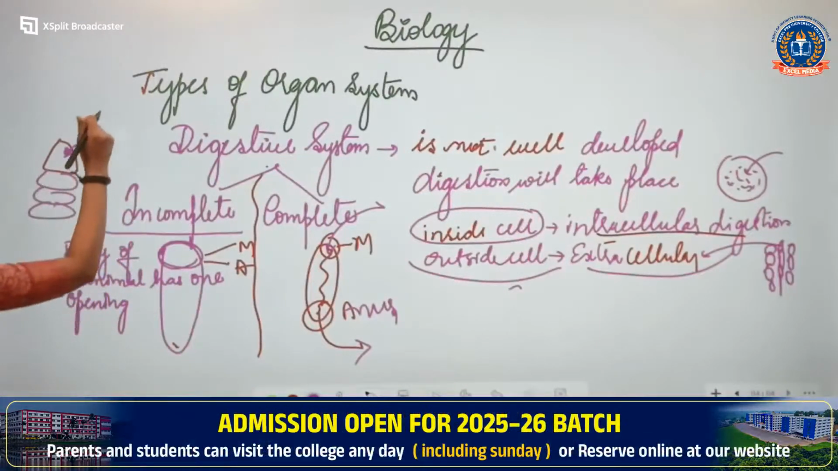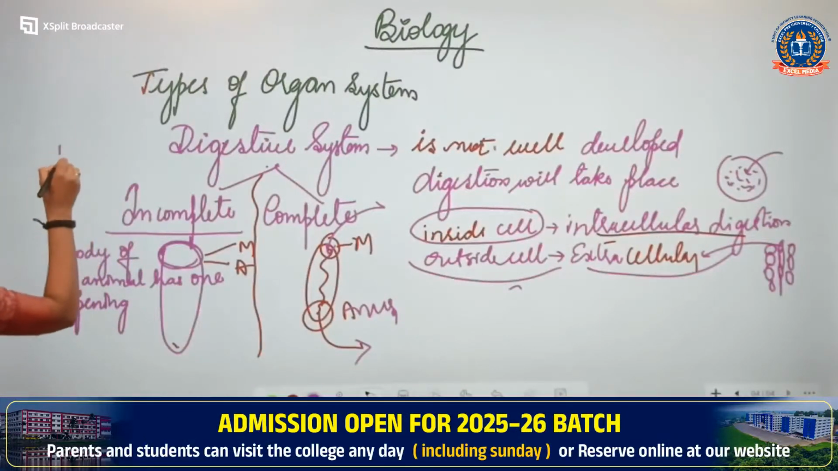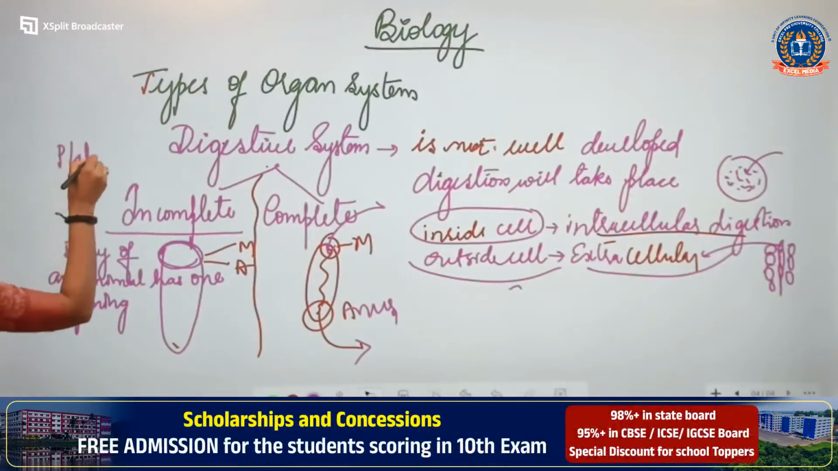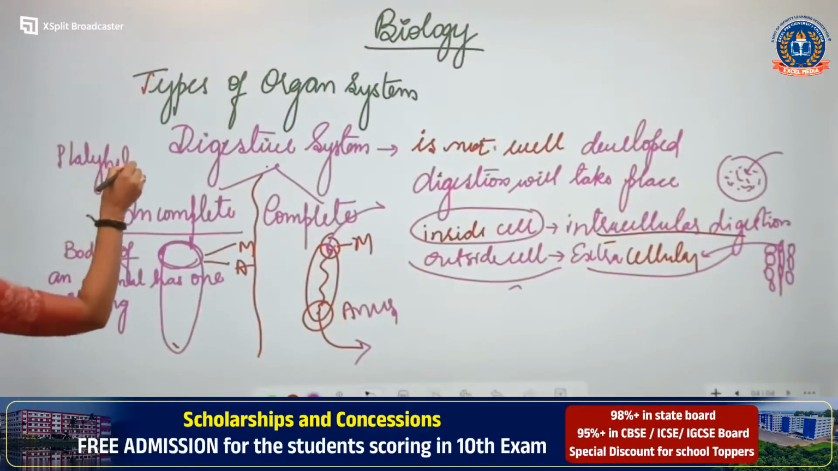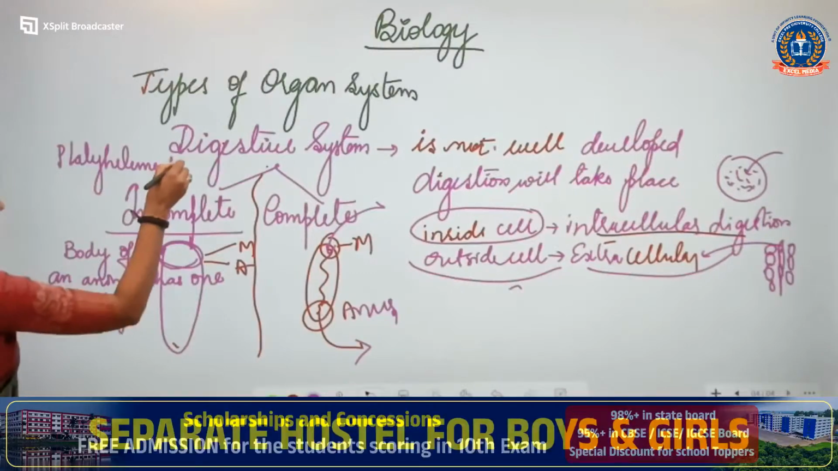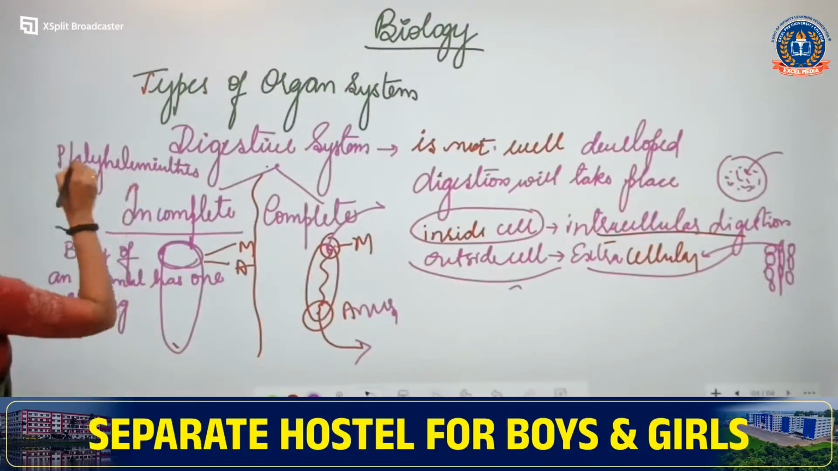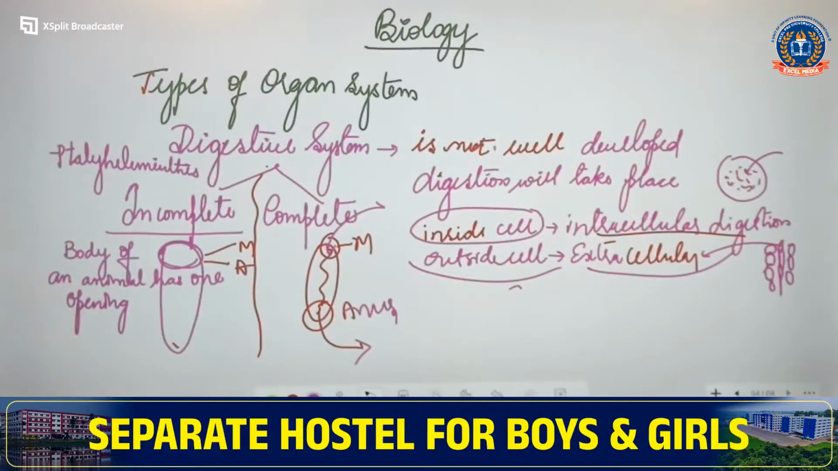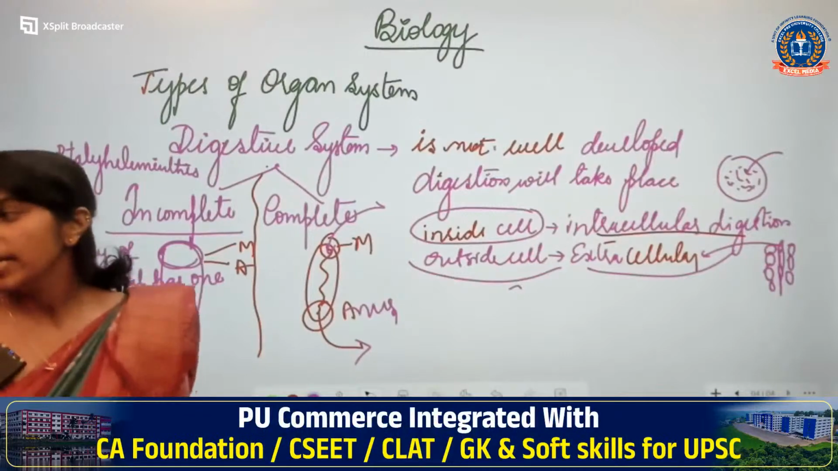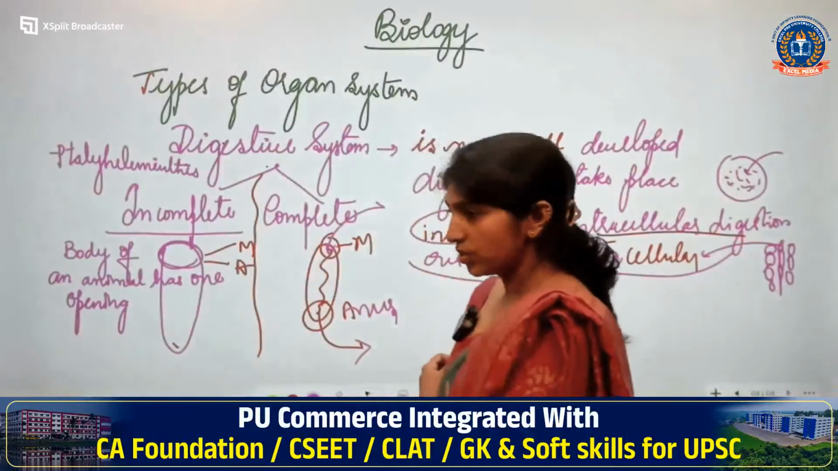An example for incomplete digestive system is Platyhelminthes. I will write it here: Platyhelminthes. Is it clear? This is an example for incomplete digestive system.